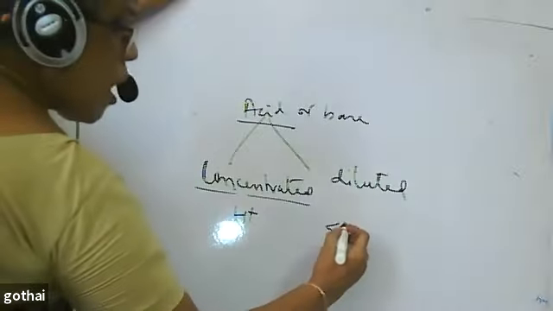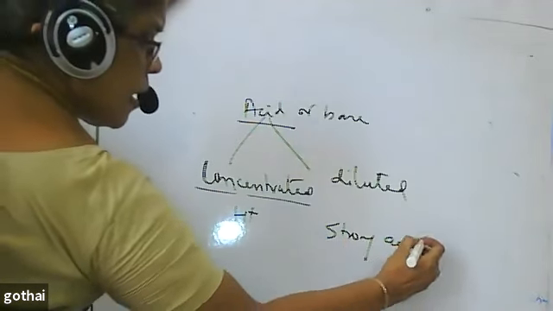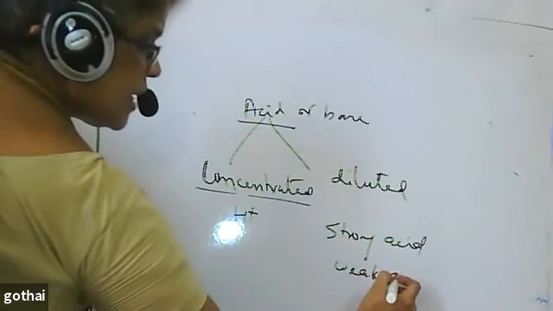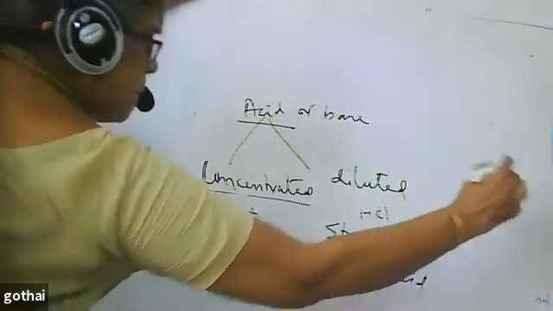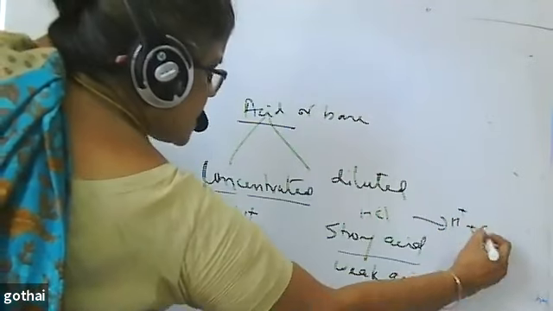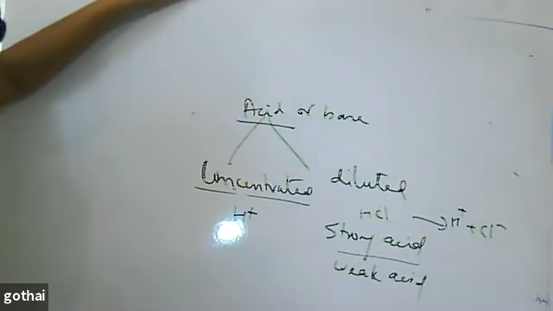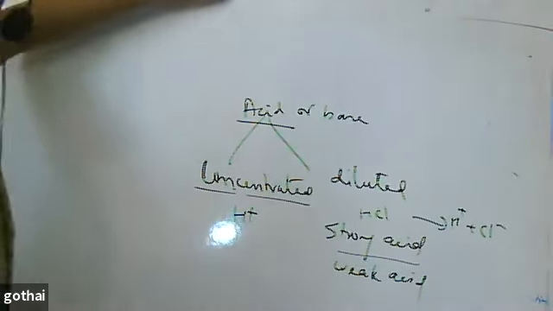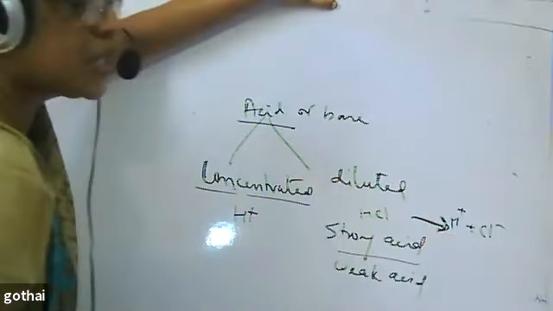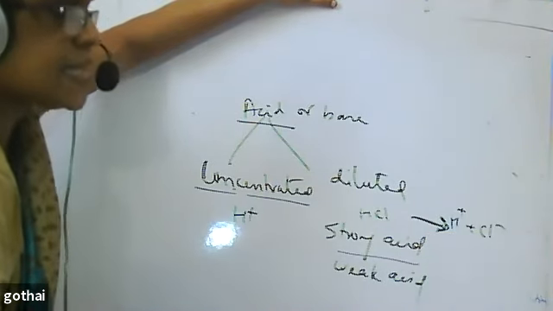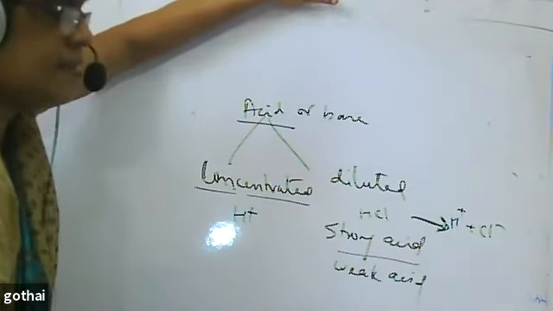Strong, and diluted and concentrated, are different. Strong acid and weak acid are different. A strong acid means HCl completely ionizes to H plus and Cl minus. When I put it in water, it completely ionizes. The arrow tells you that the reaction undergoes completion. Completely ionizes, then we call that a strong acid.